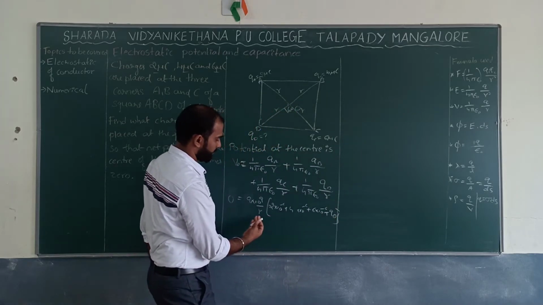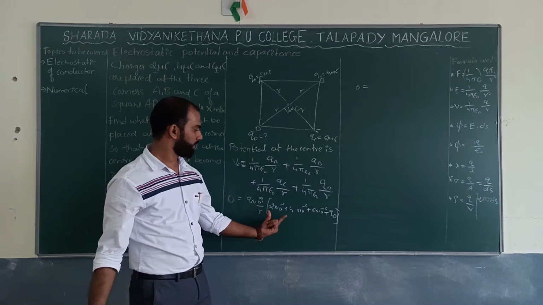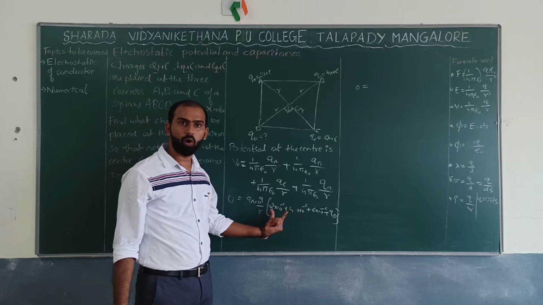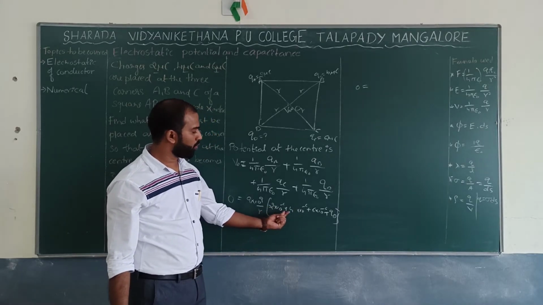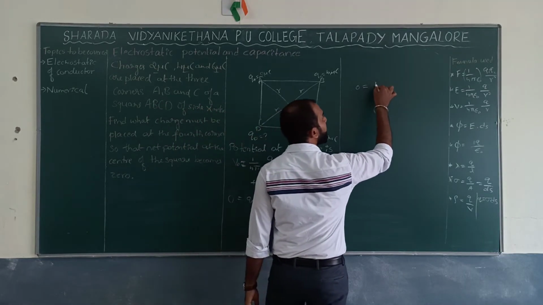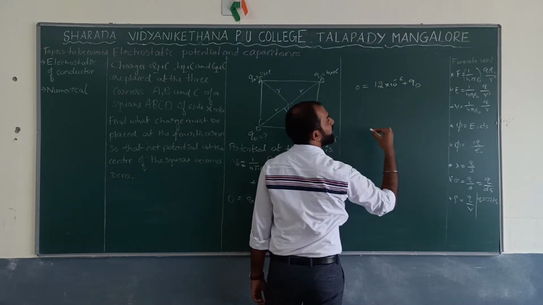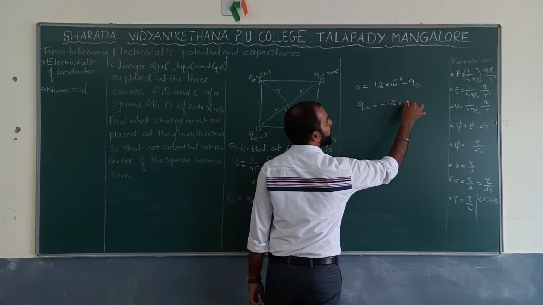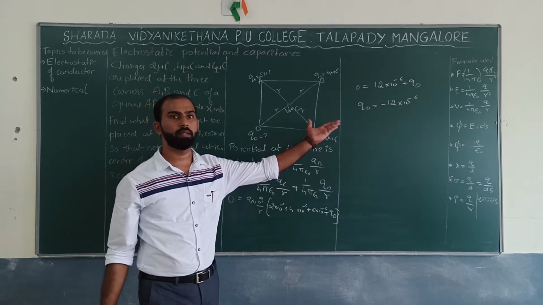So 0 is equal to, since powers are same, they can be added. 2, 4, 6: 6 plus 4 is 10, plus 2 is 12. 12 into 10 to the power minus 6 plus QD, so QD is equal to minus 12 into 10 to the power minus 6.